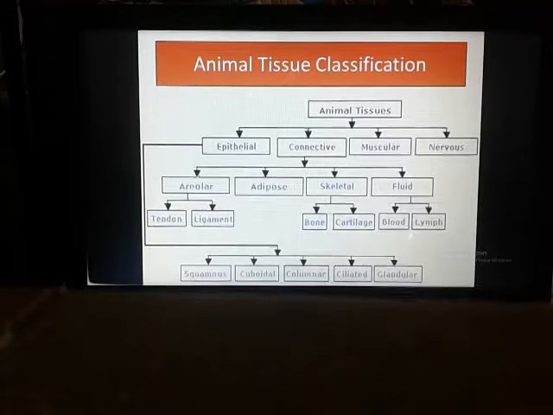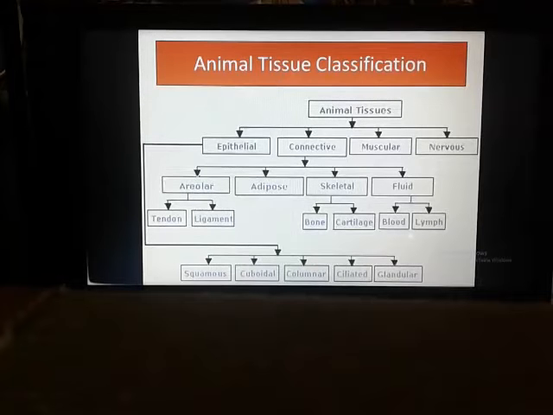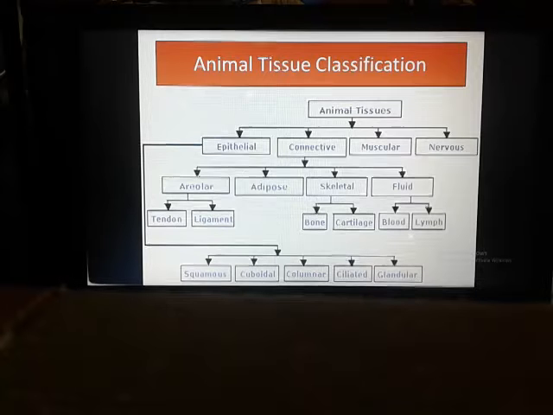These are the things which are carried by the fluid, lymph. Okay, so this is the major thing. Blood is composed of two things: one is plasma, and another is cells.